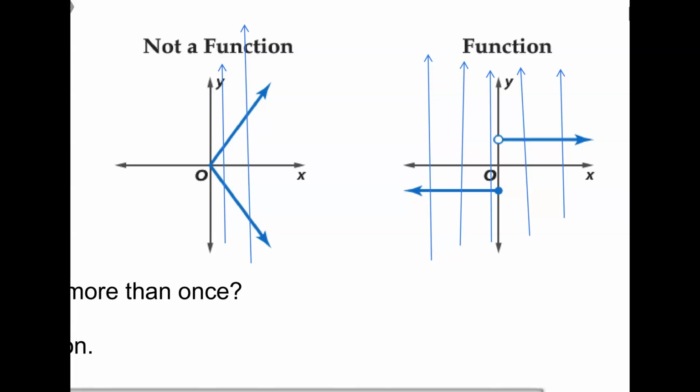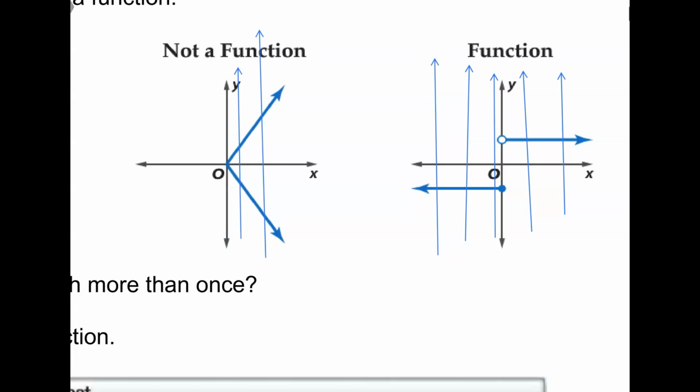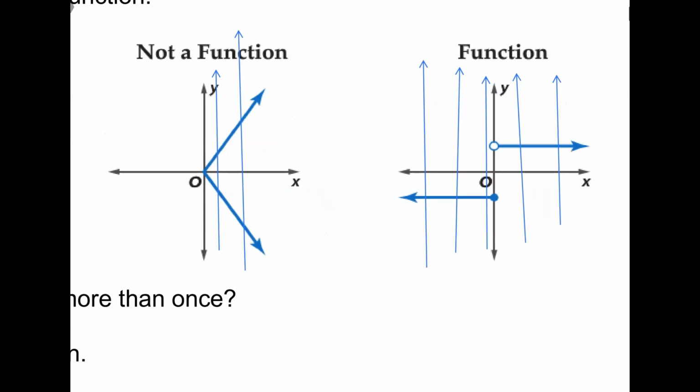Wait, how is the first one touching 2 points and the second isn't? So this one, at this point, you include this one, but open circle means you don't include. This would be the only point where you could potentially overlap, but you don't. Remember how we were graphing inequalities? Open circle means you don't include it. So I only have one x value, one x value, one x value, one x value. This is the one point where maybe I could overlap, but it doesn't because it's open circle, and then I just have one x value, one x value.